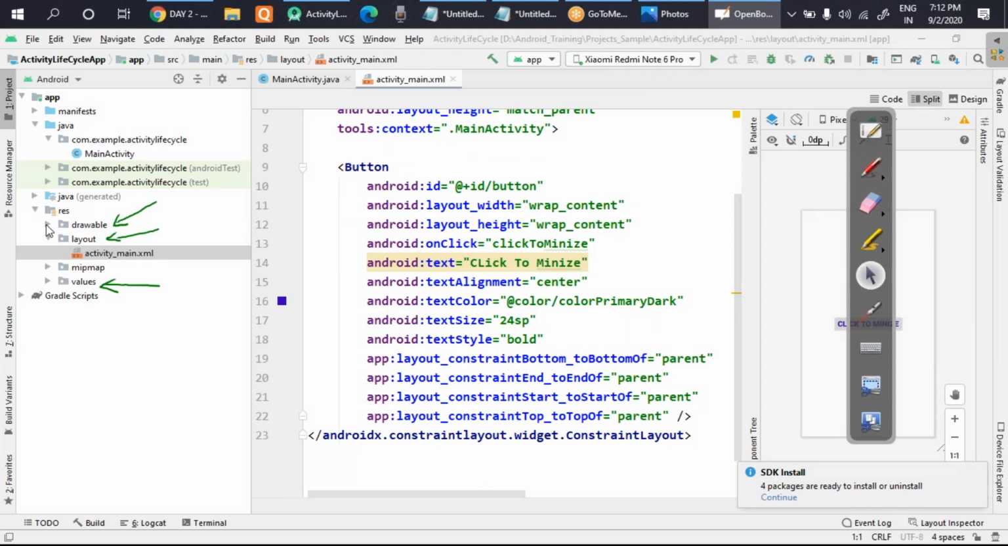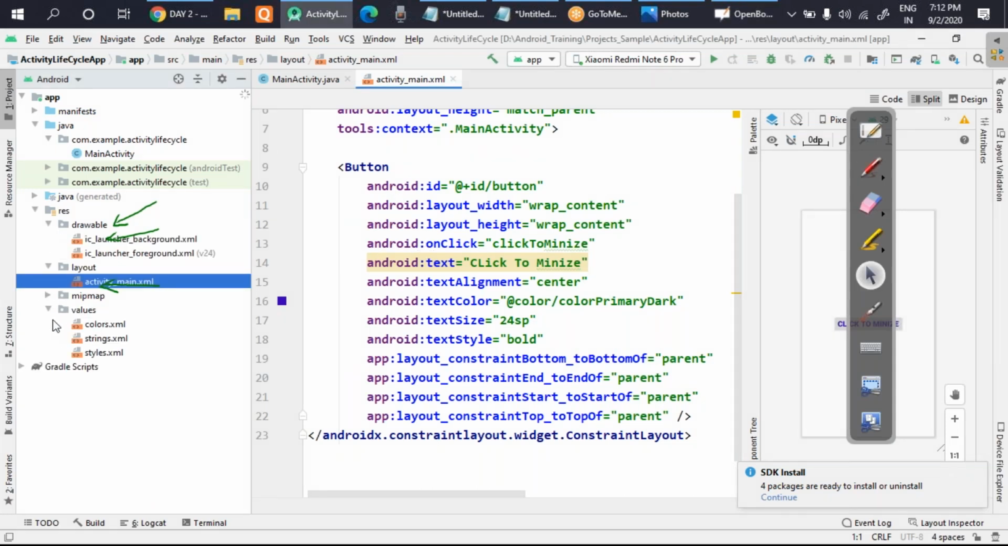Why is it important? Let's understand. I'll expand all of them and I'll show you why it is important. If you look carefully, there are some XML files present there. So I'll make you understand.